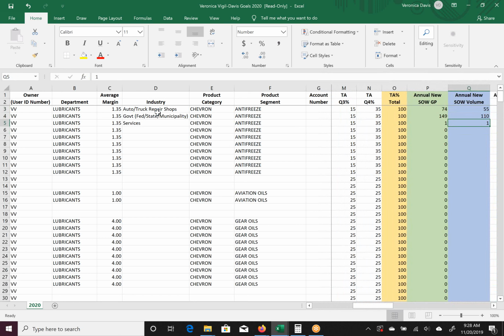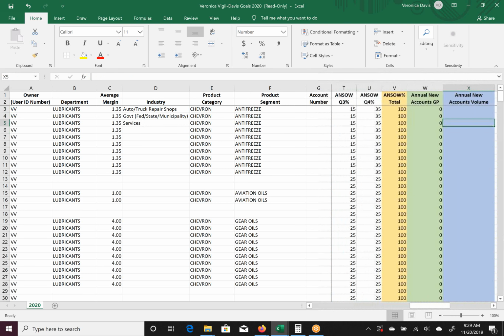One thing to note is that in the share of wallet column, if there is data in the industry or in the account number, share of wallet cannot be left blank. It can also not be 0. It has to be at least 1. So you can put 1 here, indicating that really I don't think that there's any customers in the services industry that aren't already buying coolant from me. Or, you can also say, hey, maybe I can do 6 gallons.